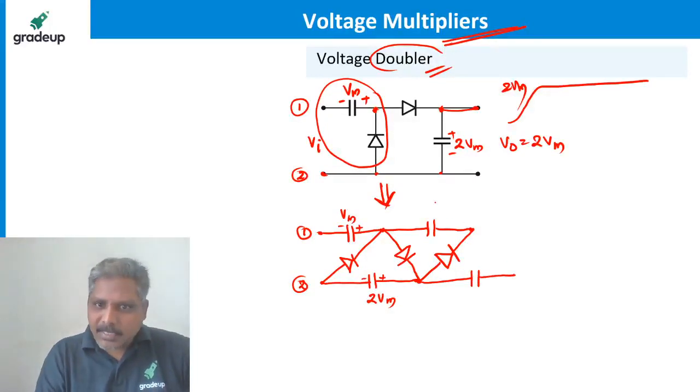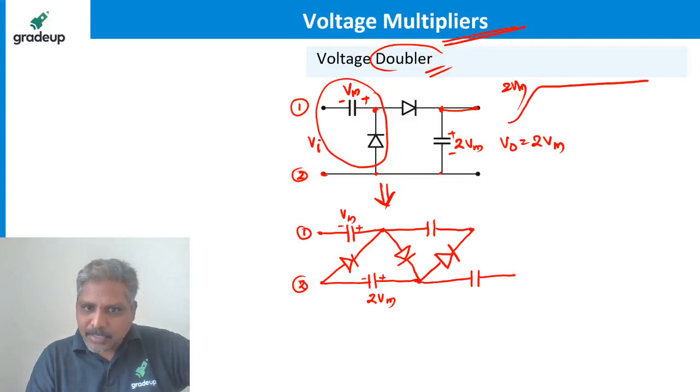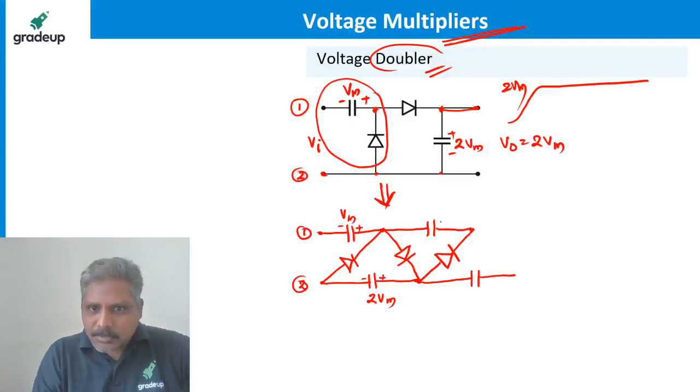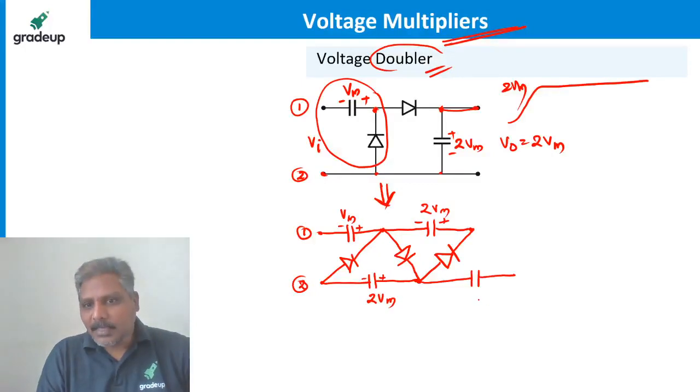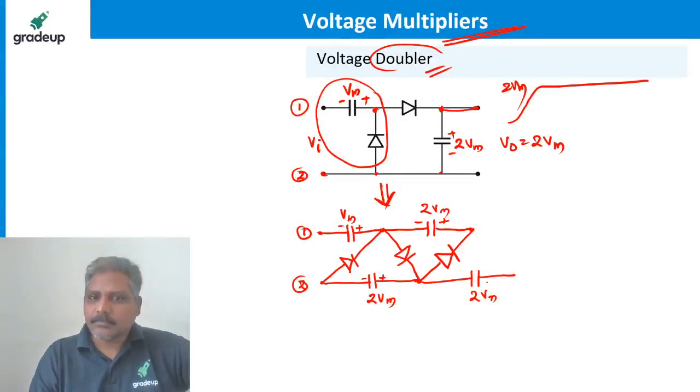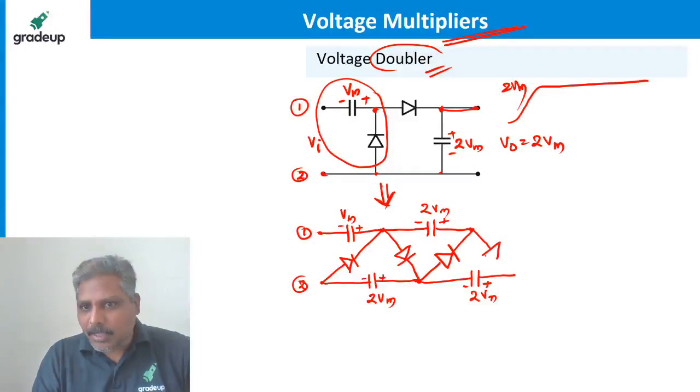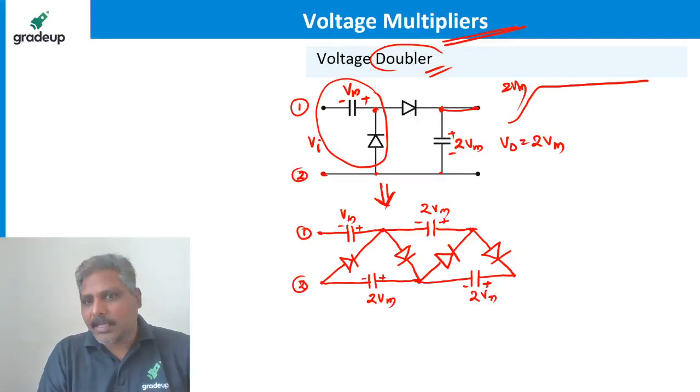When it is connected like this, this 2 Vm I have connected to this diode, so this capacitor also charges to 2 Vm. Thus here I am connecting one more diode. Like this, I can connect any number of diodes or any number of capacitors.